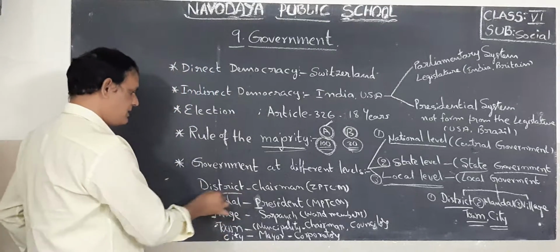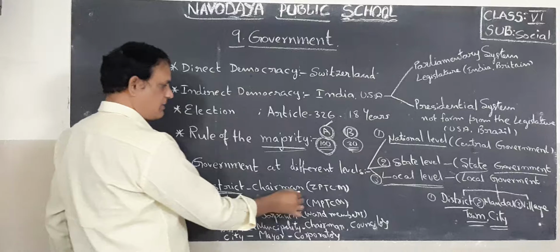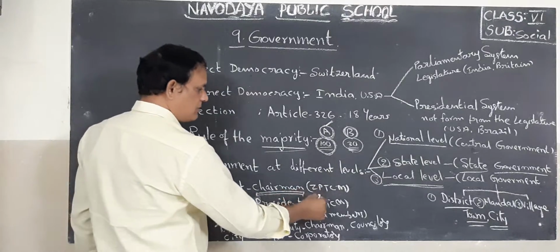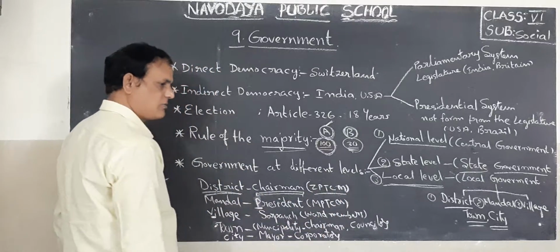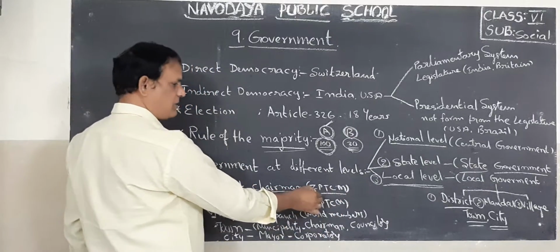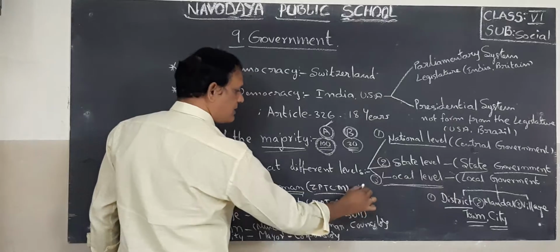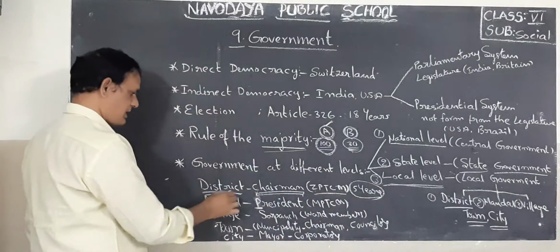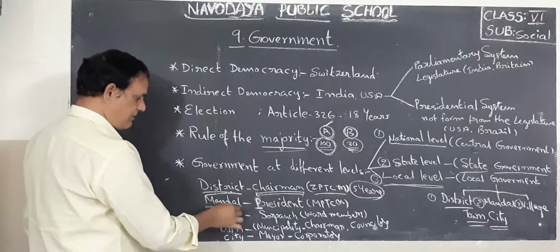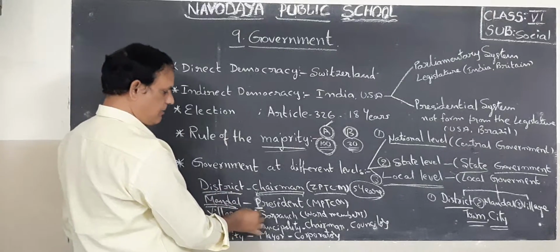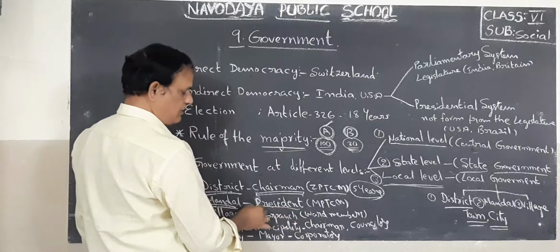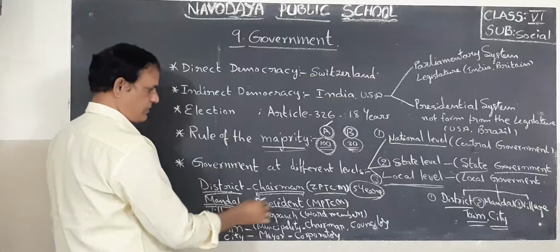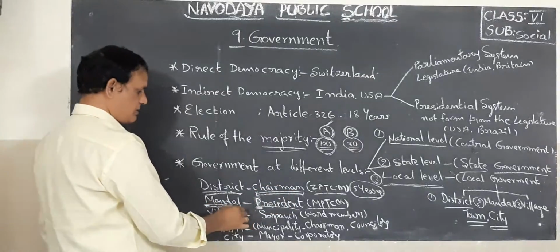At district level, one ZPTC chairman will be elected and ZPTC members will also be elected. So these chairman and ZPTC members will rule for 5 years in the district. They are called representatives at district level. Next, mandal level, children. Here at mandal level also, the president will be elected, and MPTC members will also be elected. So all these people will rule for 5 years at mandal level.